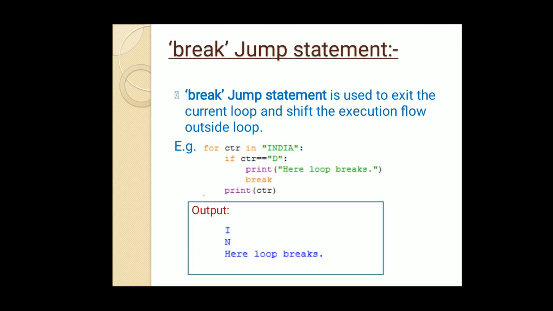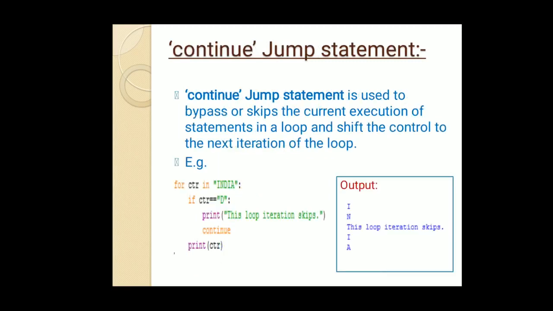Print ctr. So when the value of ctr is I, it will print I. When the value of ctr is N, it will print N. And as soon as the value of ctr becomes D, it will go into the if condition and print "loop breaks", and the break keyword gets executed and shifts the control outside the loop. In simple words, the break statement is used to terminate the currently running loop and shift the control outside the loop.